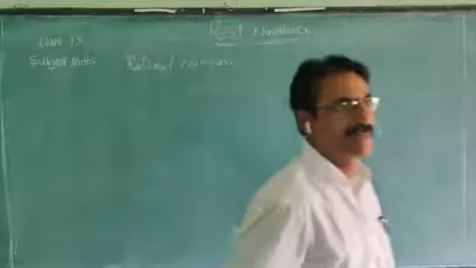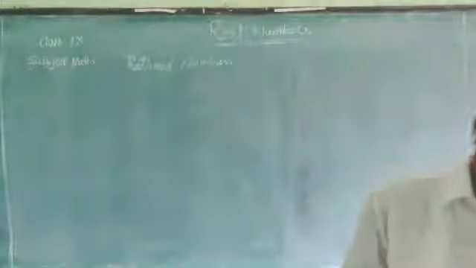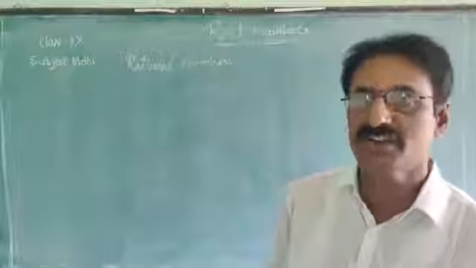What is the next one? Rational numbers. What is a rational number?